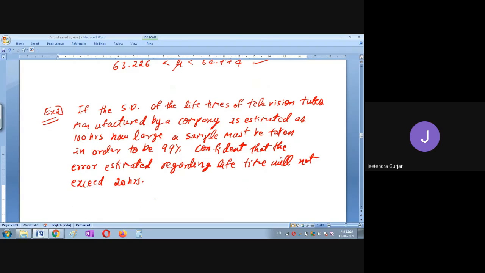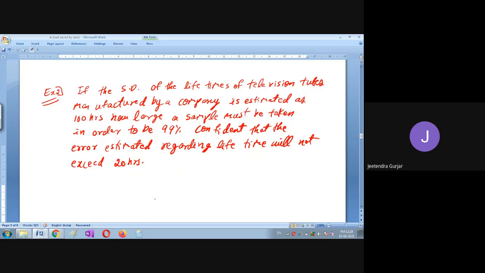Okay, let us see how many will solve this problem now. Yes, friends. Very simple question. Only thing you have to understand is line by line. So what I suggest is that you understand the question line by line.